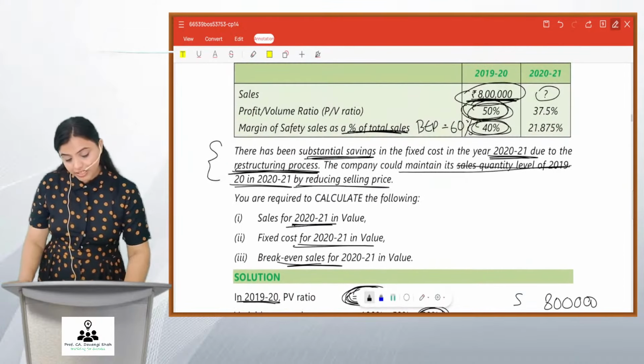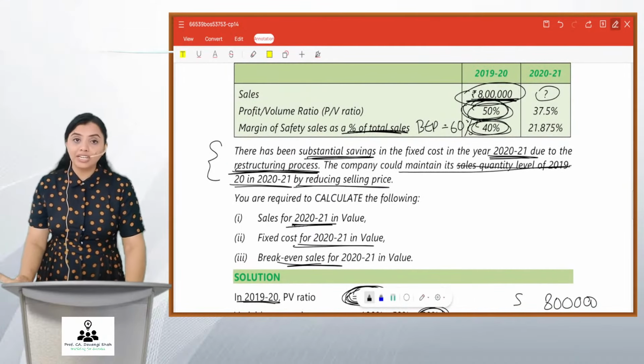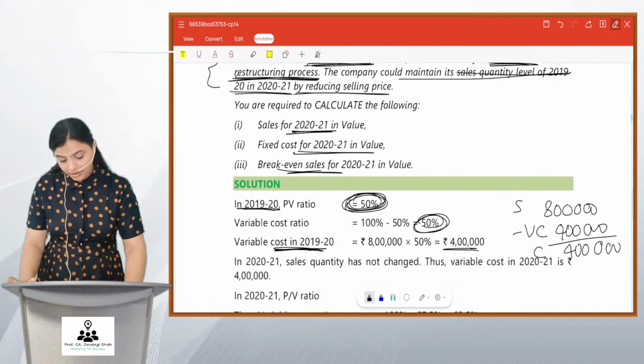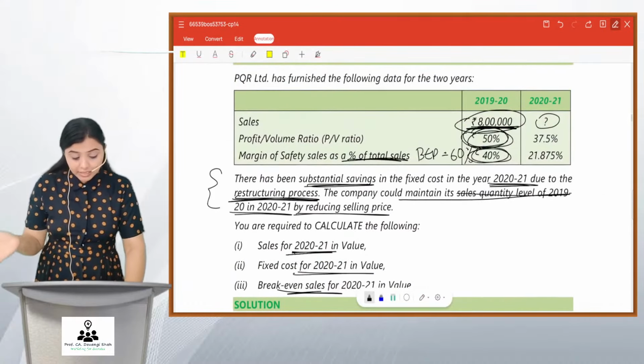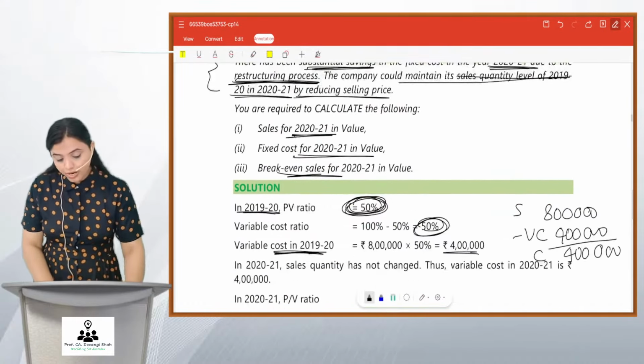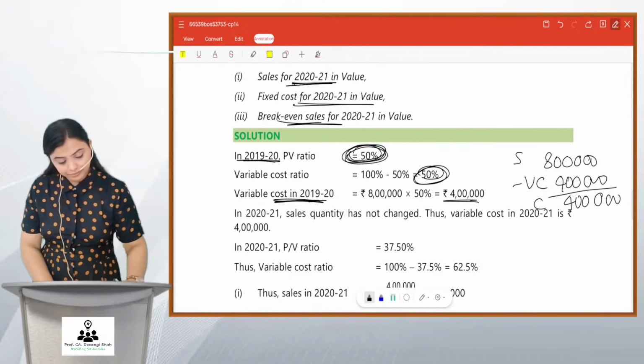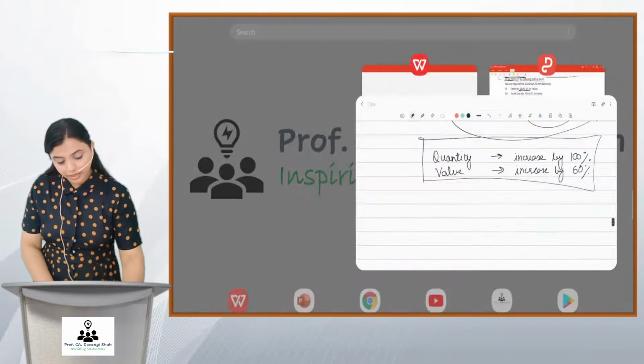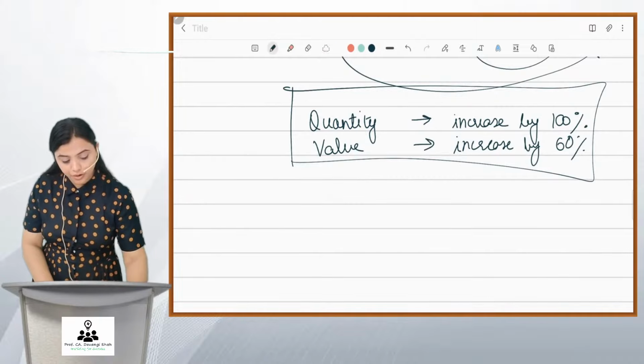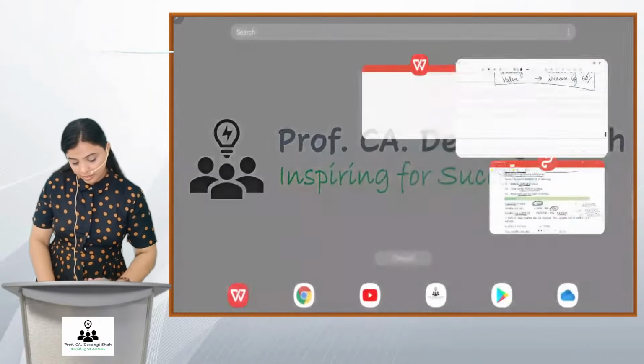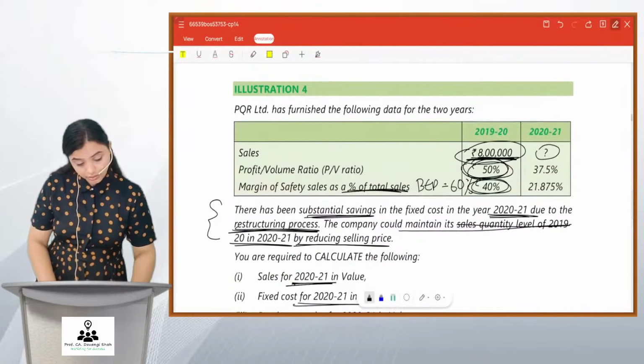Further, what they have given is margin of safety is 40%. Okay, and break even is 60%. So what I would do here is pay attention. I am telling you this for illustration number 4.